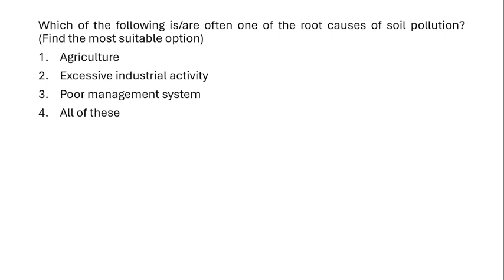Which of the following is often one of the root causes for the soil pollution? So we have discussed already what are the major causes of soil pollution in the week 2 itself. What is the right answer? Is it because of agriculture or excessive industrial activity or poor management system or all of this?